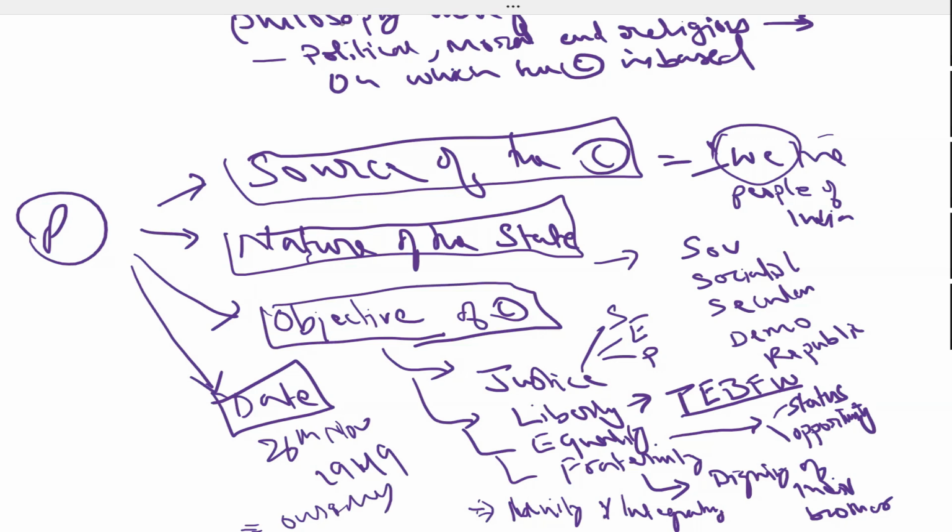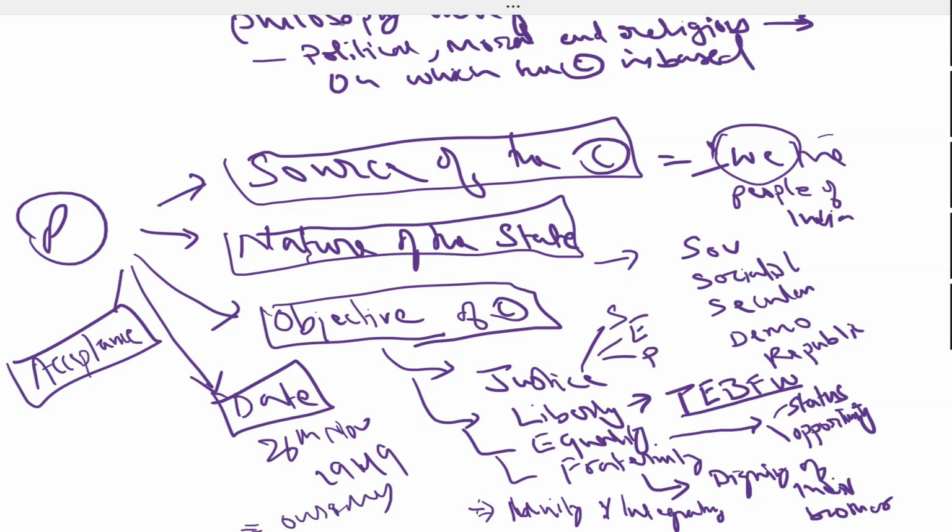These are the four components of the preamble. In the last line, we can also add the fifth thing, that is acceptance. "We, the people of India, have accepted to enact, adopt, enact, and give to ourselves this constitution." Got it or not?